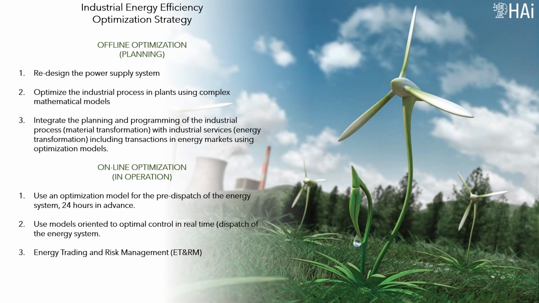The final part of the process of restructuring an energy system is the so-called demand response, which involves the participation of consumers in energy systems, as a means of optimizing their profits. At this stage you should use an optimization model for the planning and scheduling of the dispatch of the energy system, together with the optimization of production. Use models oriented to the optimal control in real time of the dispatch of the energy system. Energy trading and risk management. This activity is commonly called ETRM.